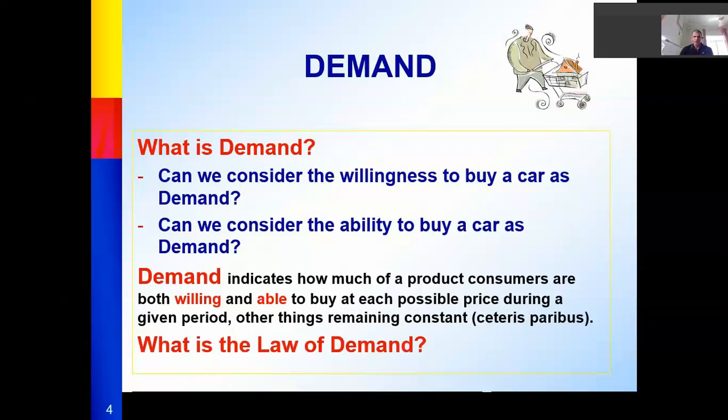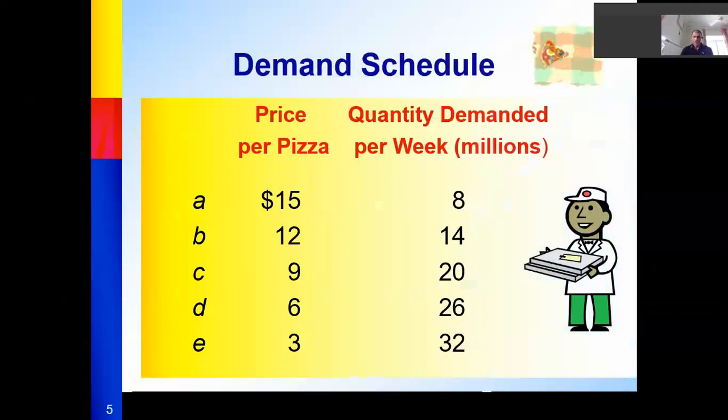What is the law of demand? From this demand schedule, you can see when the price falls from 15 to 12, 9, 6, and 3, the quantity demanded rises to 14, 20, 26, 32. The price is falling down and the quantity demanded rises up. So what is the relation?